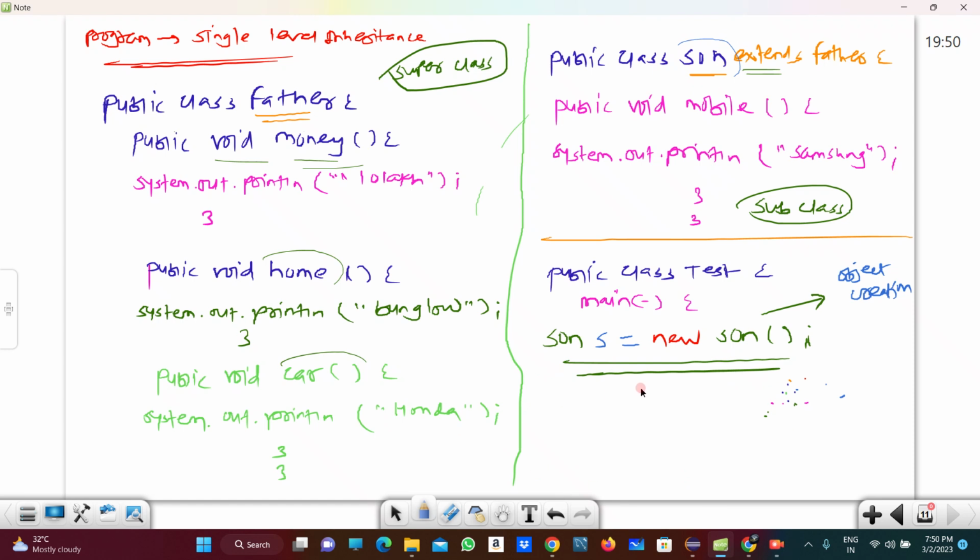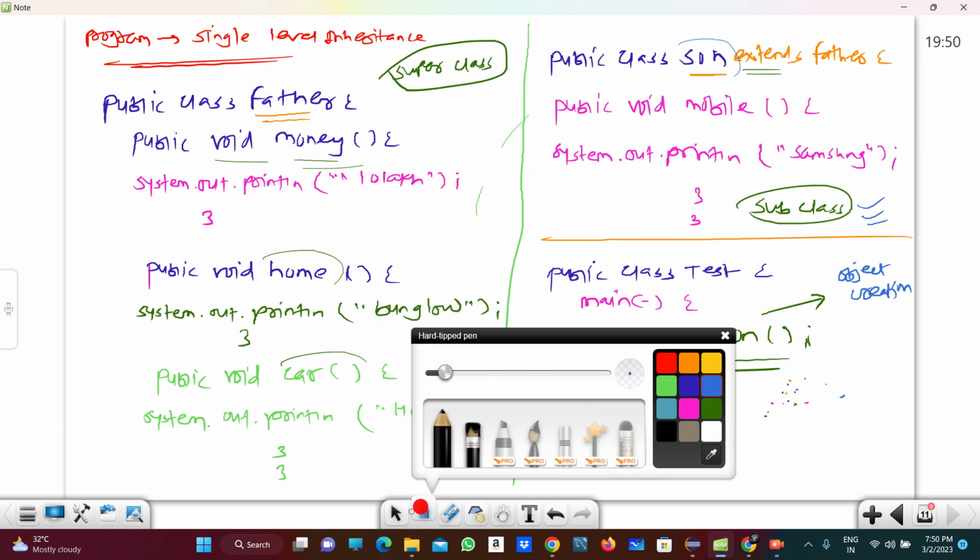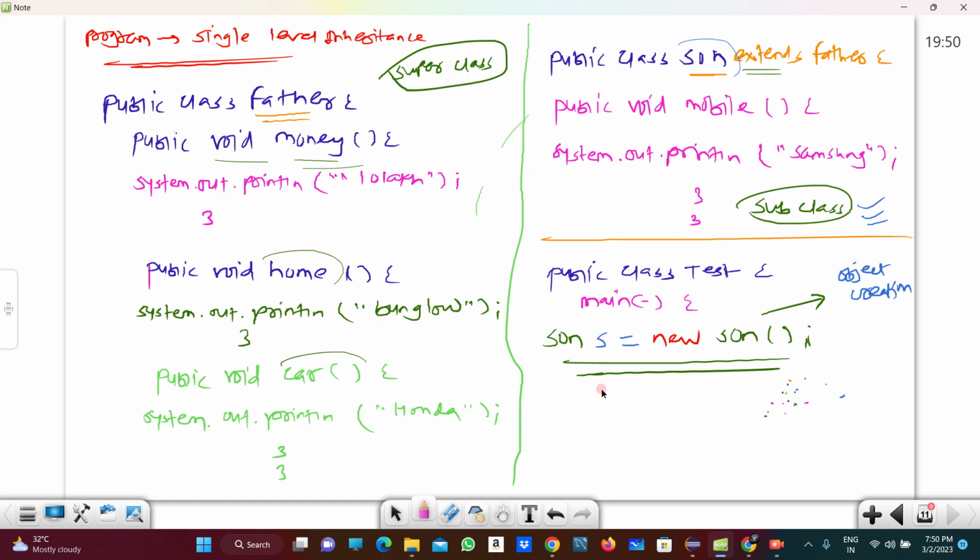But kindly note, guys, while creating the object we have to create the object of the subclass. Always we have to create the object of the subclass. In the note I am writing after writing this program. And by using the reference variable we can call the different methods here. So what methods are present?